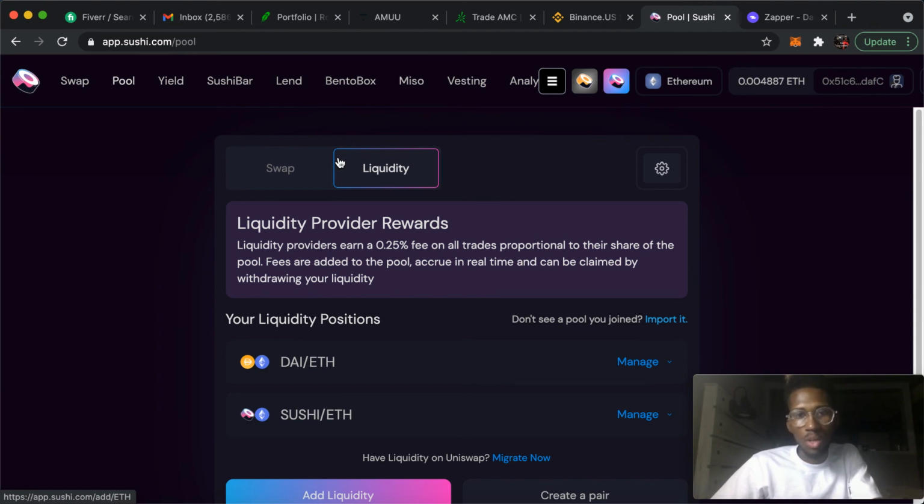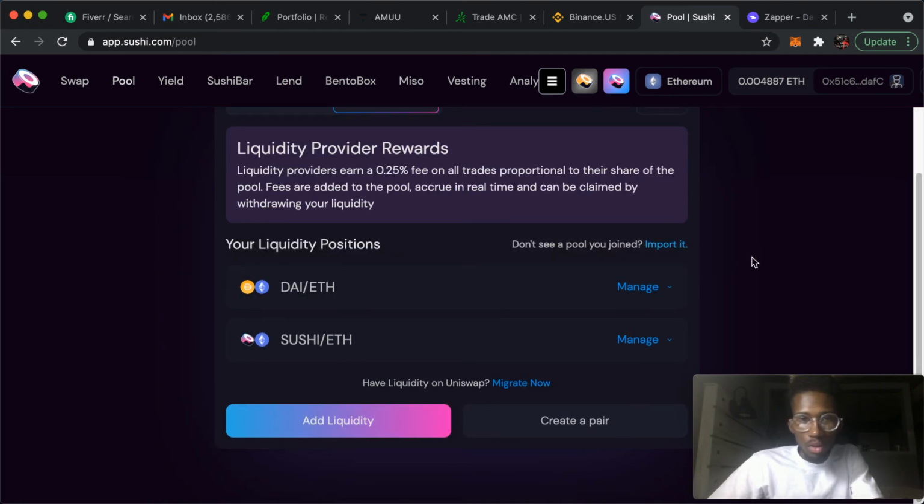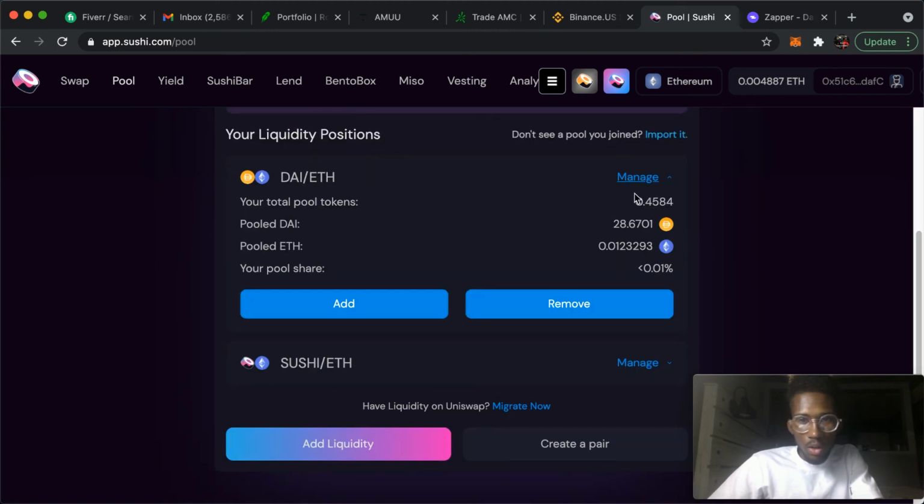A lot of people want to be able to see their money, which is understandable. So you could also see it here by going back to the Sushi exchange, clicking on pool. You can see what you got going on here as well. Now these are the two that I just showed you that I had staked, right?